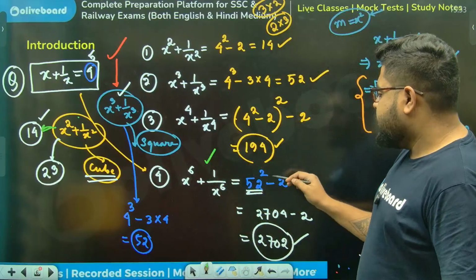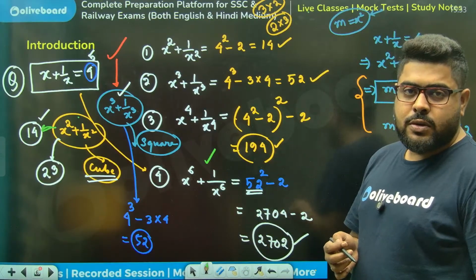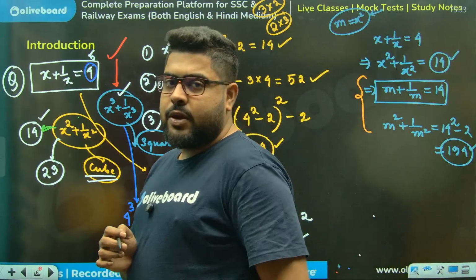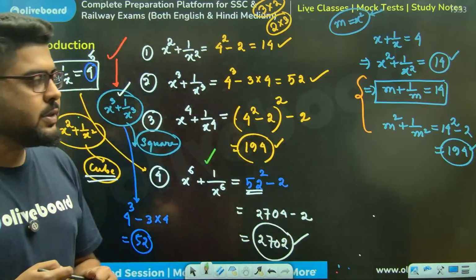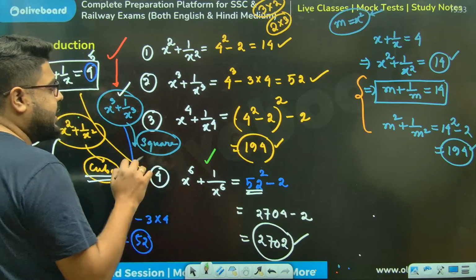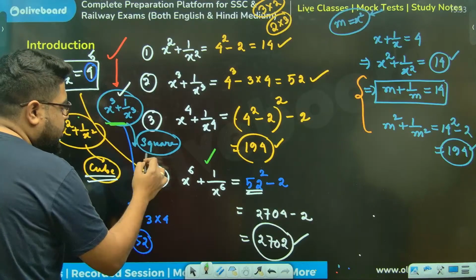In this case, 14 square, you don't know the cube of. 14 cube, I don't know. Please understand what I'm saying. You don't know how to deal with that. So in order to avoid that, I always say do the cube first, then do the square.